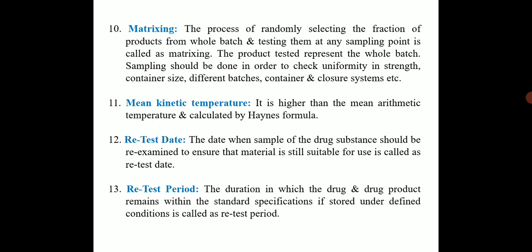That process of sampling, okay, is called as a matrixing. The product tested represents the whole batch. Sampling should be done in order to check uniformity in the strength, container size, different batches, container and closure system etc.